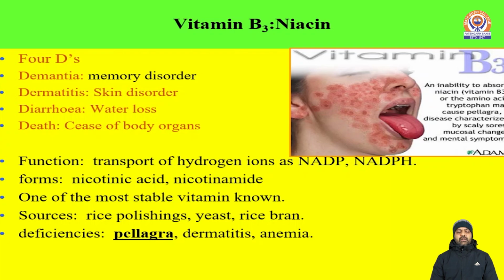It functions as transport of hydrogen ions as NADP and NADPH. One of the most stable vitamins known is vitamin B3, as I already mentioned. Its sources include yeast, rice bran, and rice polishings. Deficiency symptoms appear as pellagra, dermatitis, and anemia.